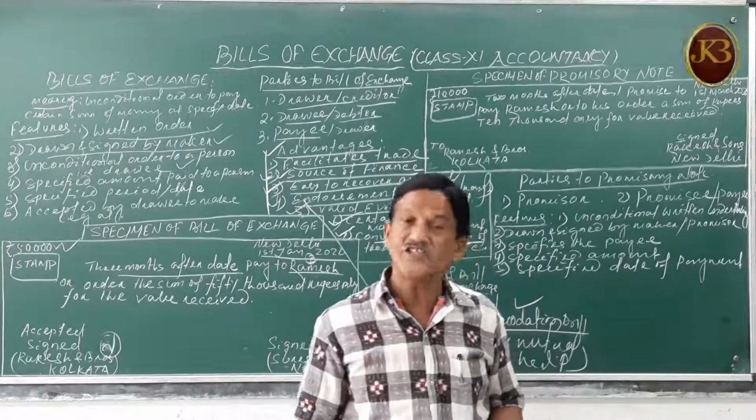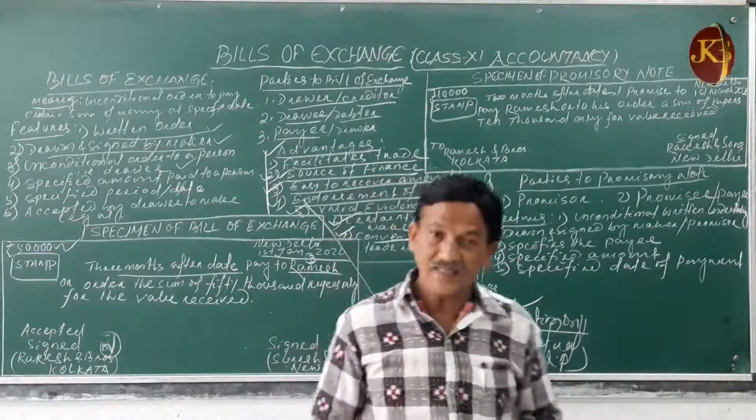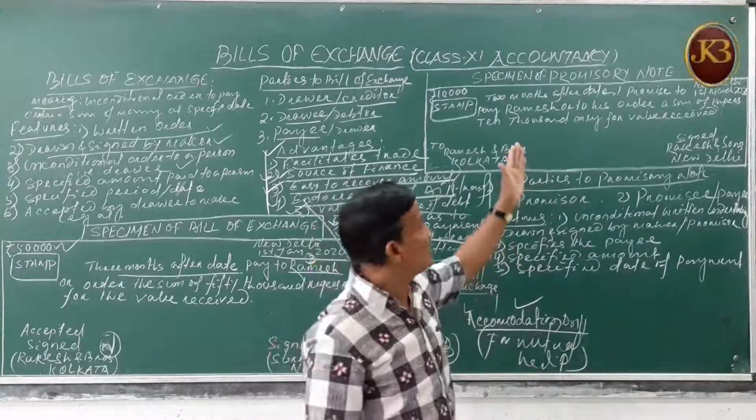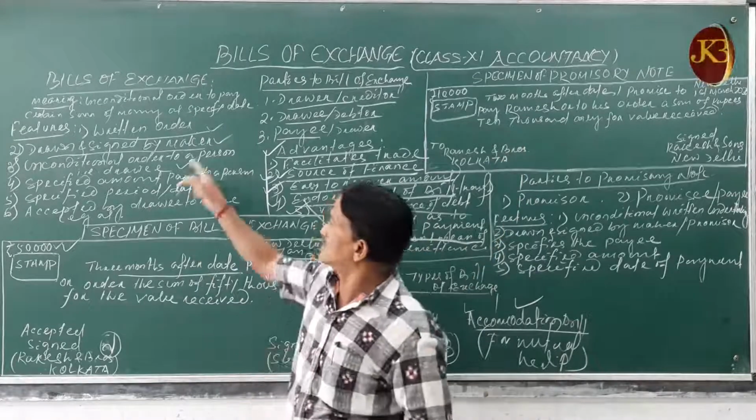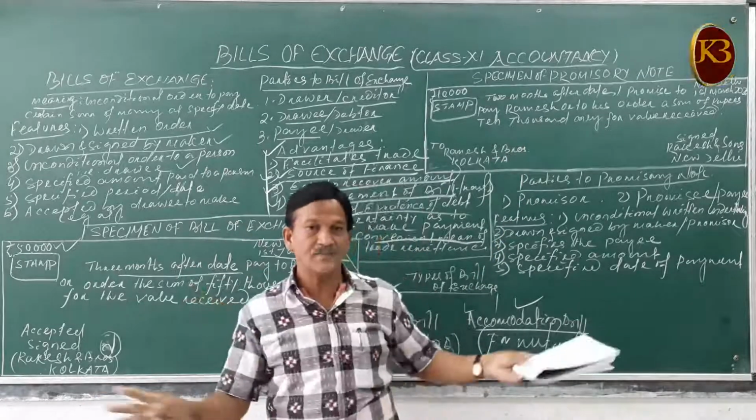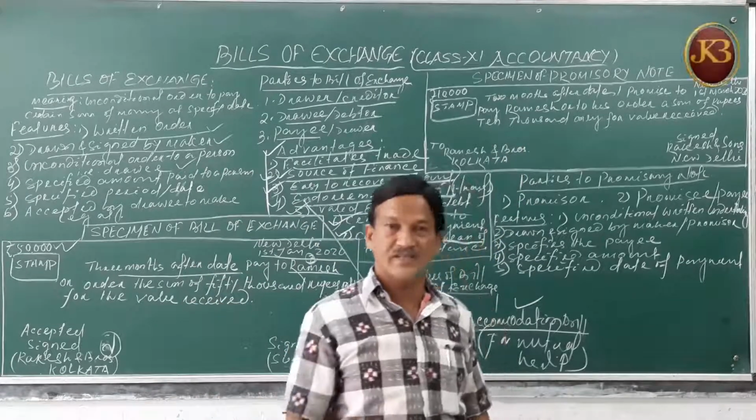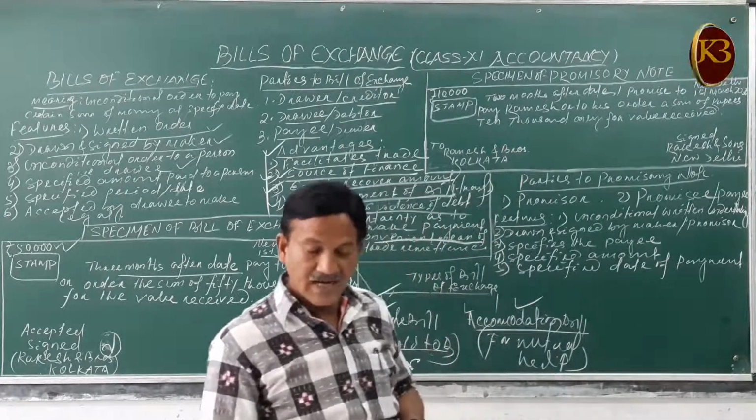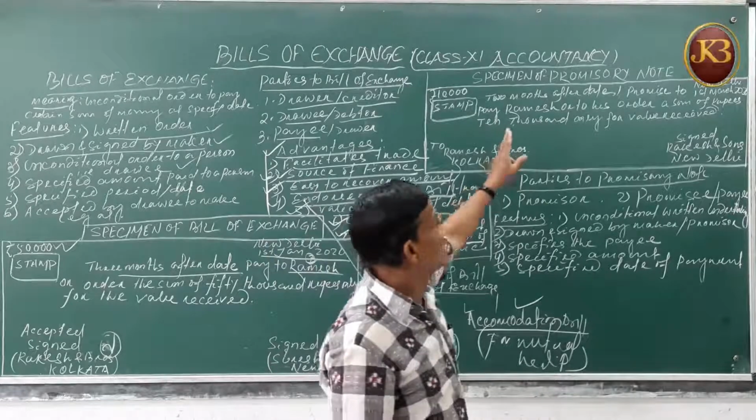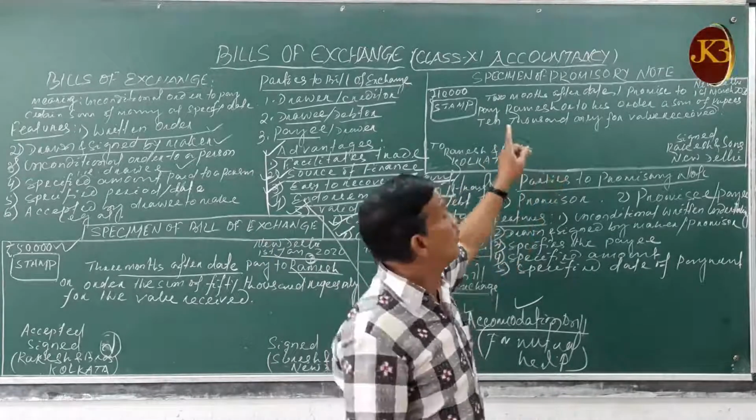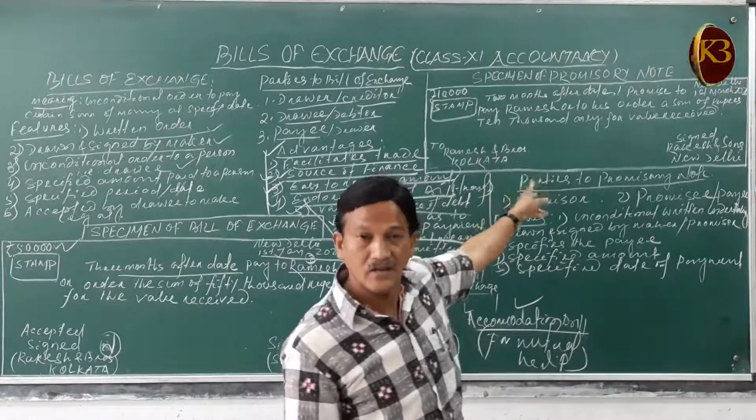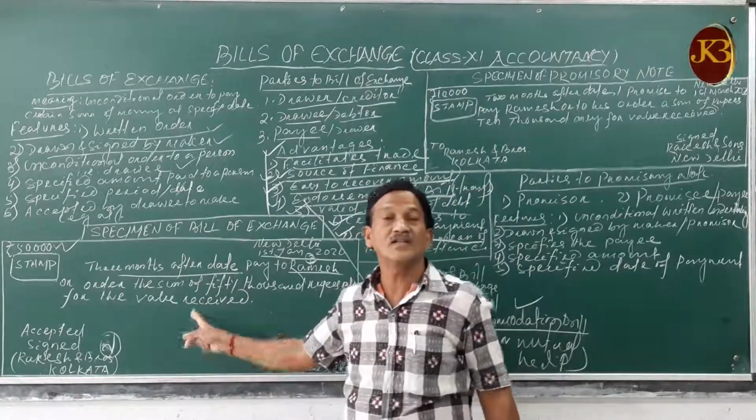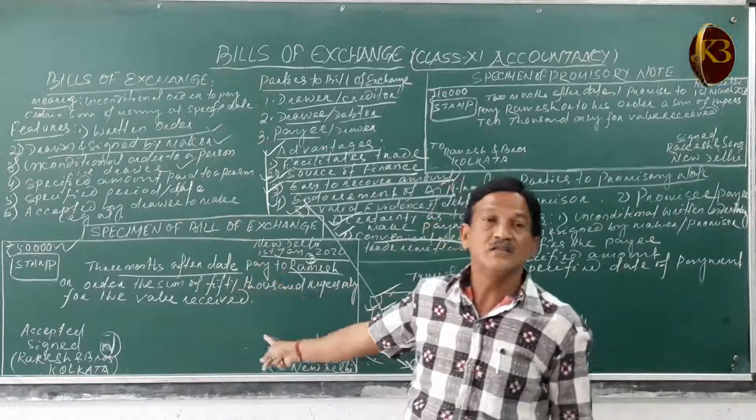A promissory note is an instrument in writing containing an unconditional undertaking. This is an undertaking, whereas the bill is an unconditional order. That is the difference between promissory notes and bills of exchange. This is an undertaking signed by the maker. That means the one who prepares the promissory note is called the maker or the promisor, but the one who prepares the bill is called the drawer or the creditor.